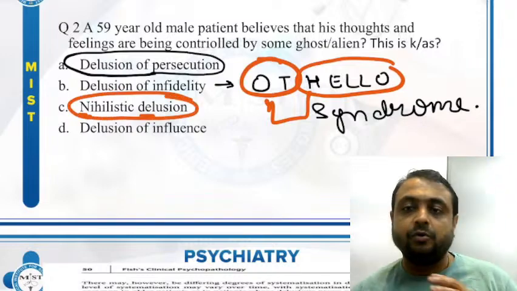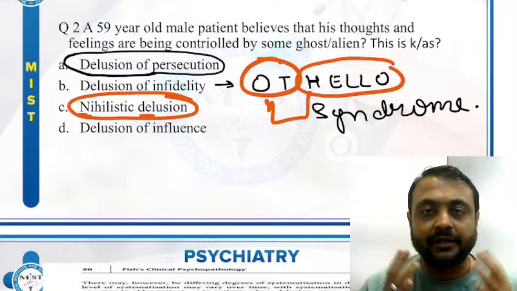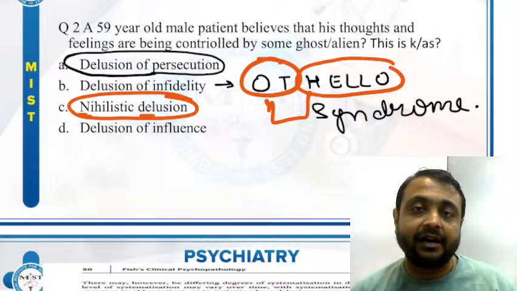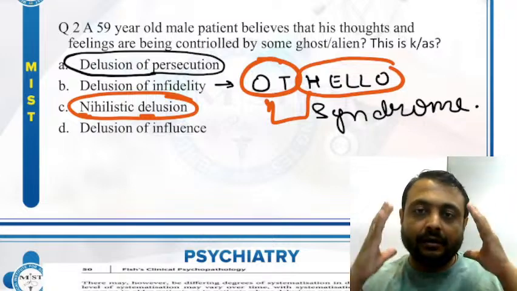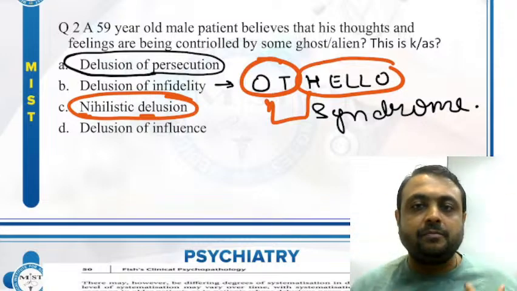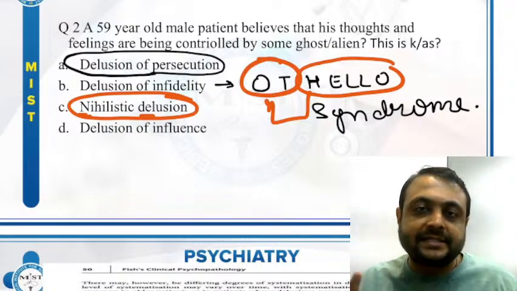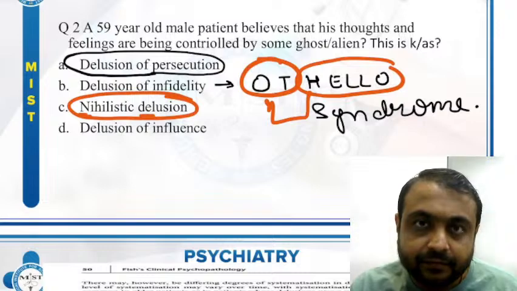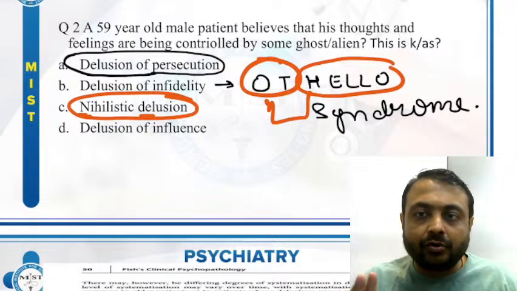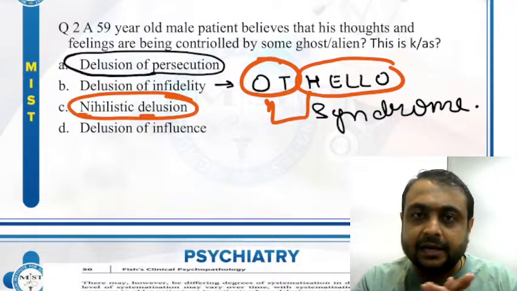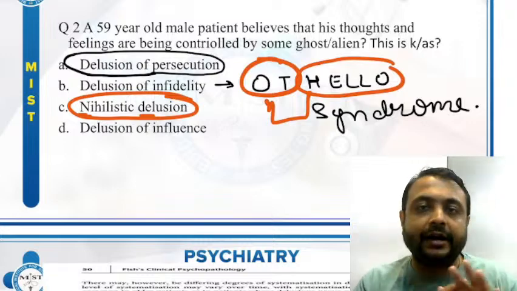It is seen in old patients, those who are suffering from severe depression. The patient starts believing that there is no head on their body, their intestines are all rotten, there is no one around them, they are dead, and their family members are all dead.